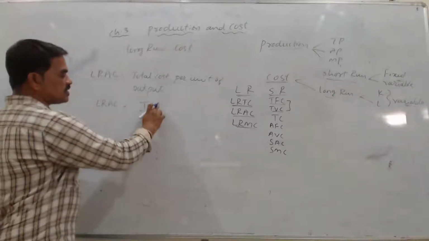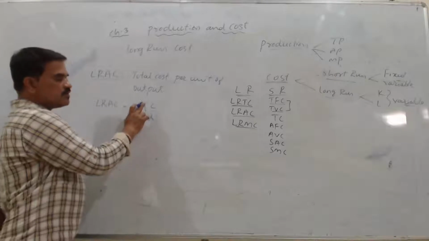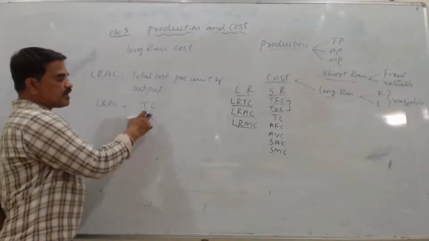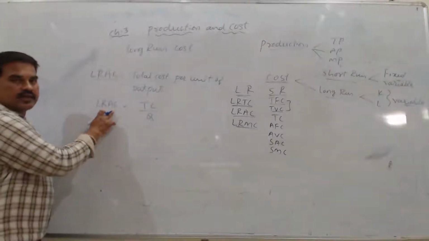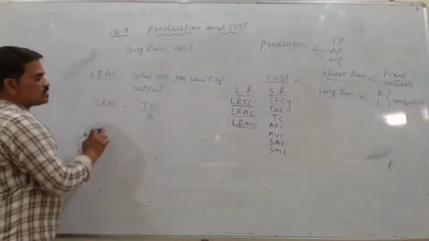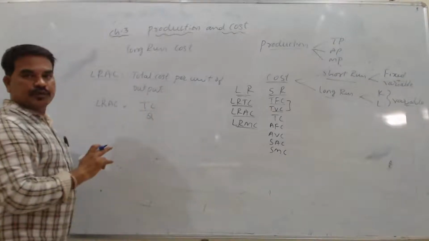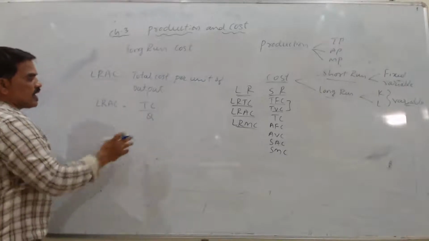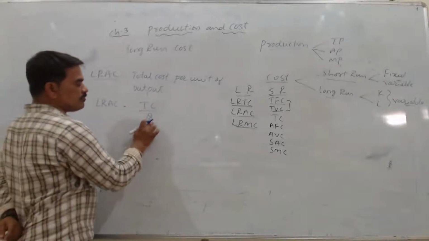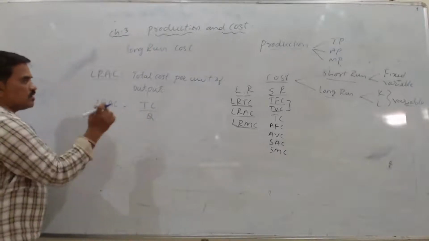The total cost that we estimated, if we divide it by the outputs we got, we get the cost per output, and we call that the aggregate or average cost. Cost per unit of output, how much is spent on each output, that is average cost. And the formula here is total cost divided by quantity. We'll get long run average cost.